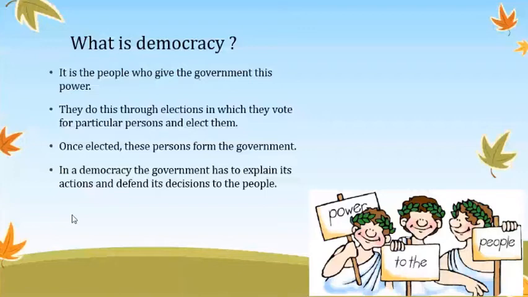Democracy and monarchy are the same, but the main difference is that in a monarchy people do not have any power to say that this is wrong and this is right, but in a democracy we have the right to say that this is a wrong law, this is a wrong idea, this is a right idea. And as we all know, India is a democracy.